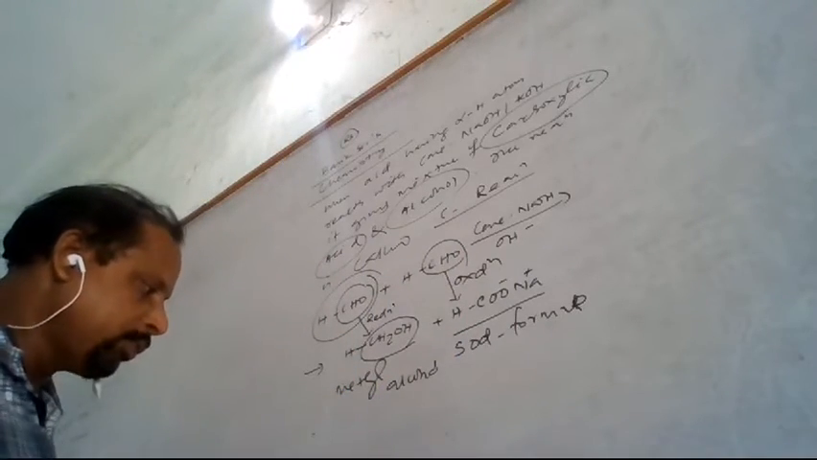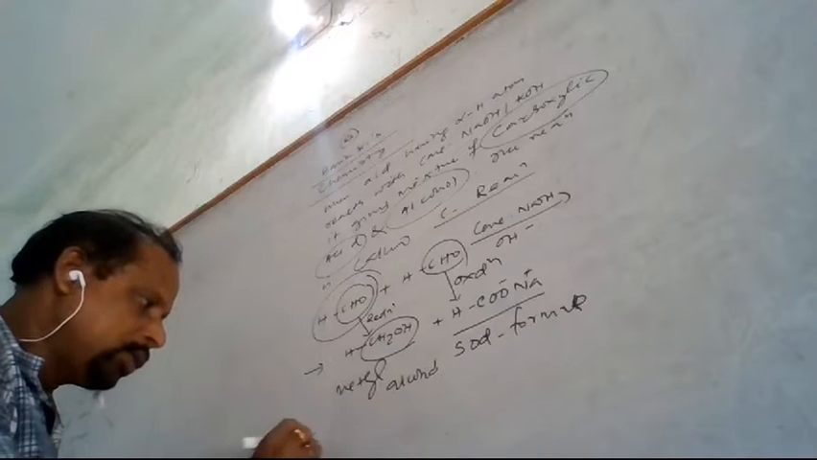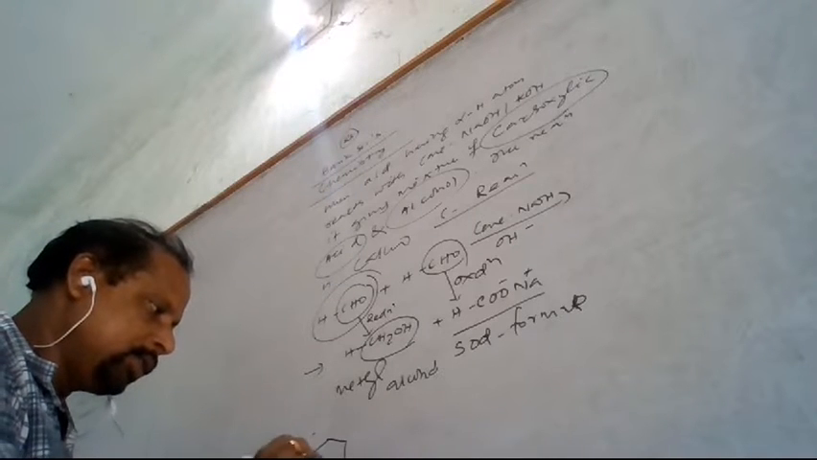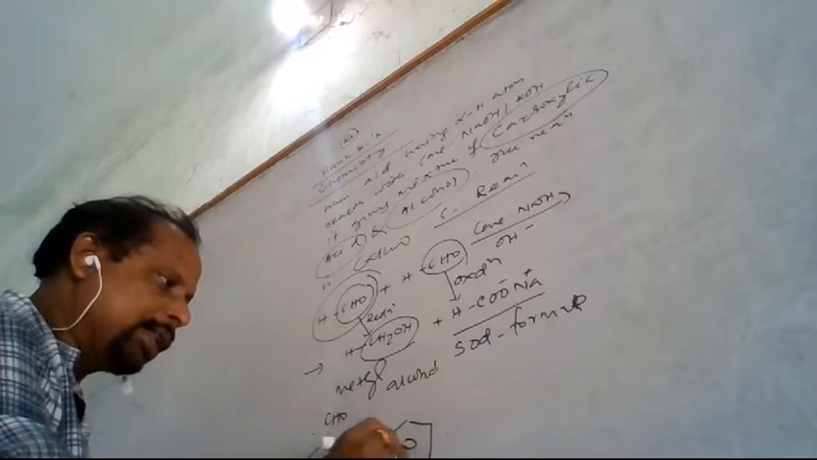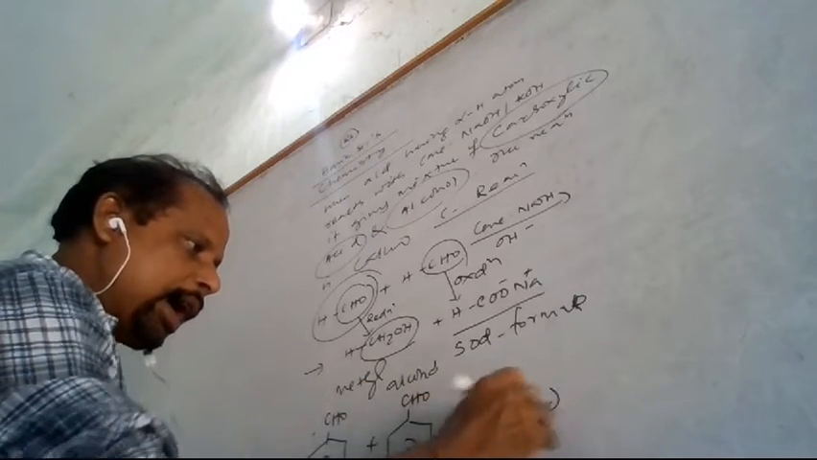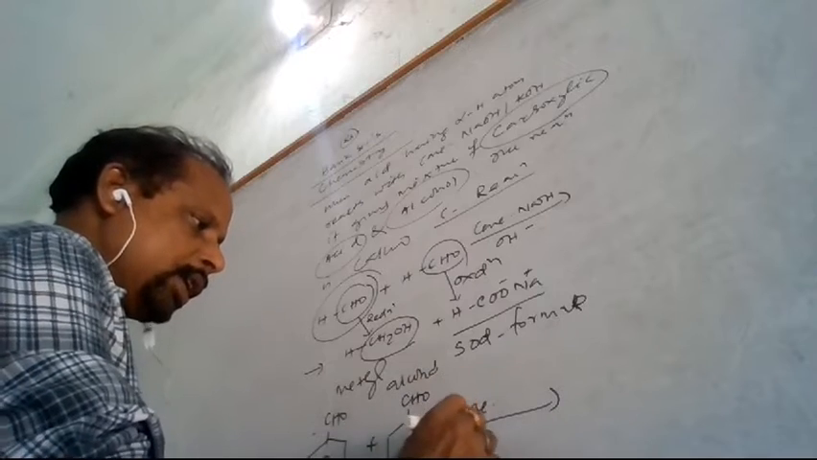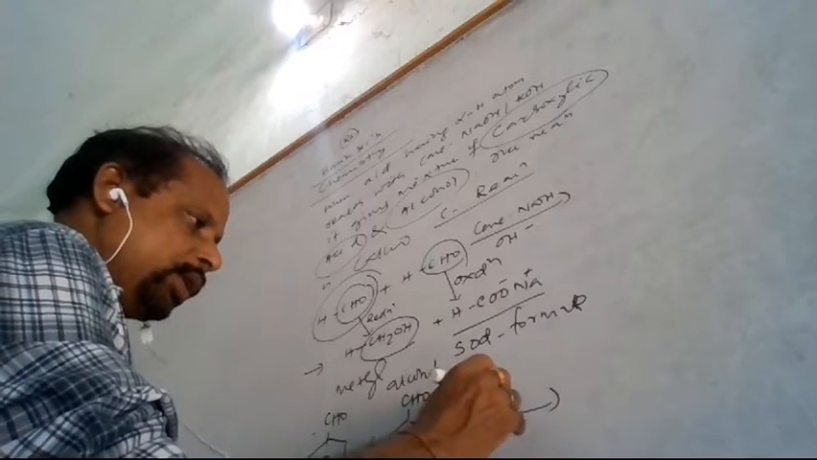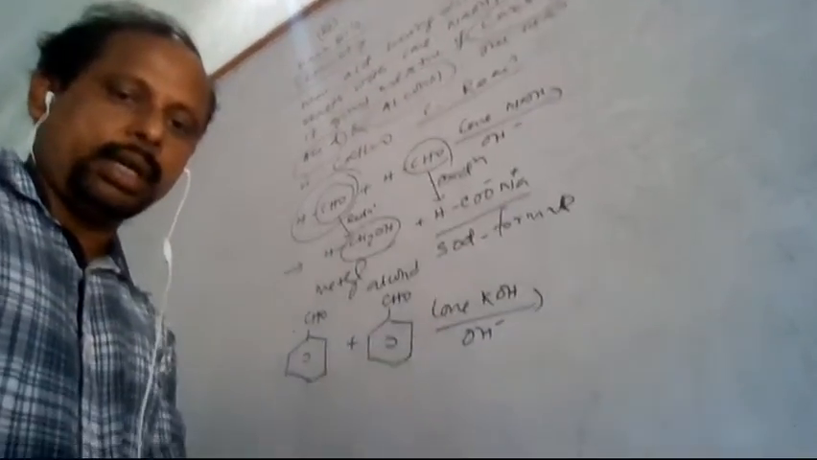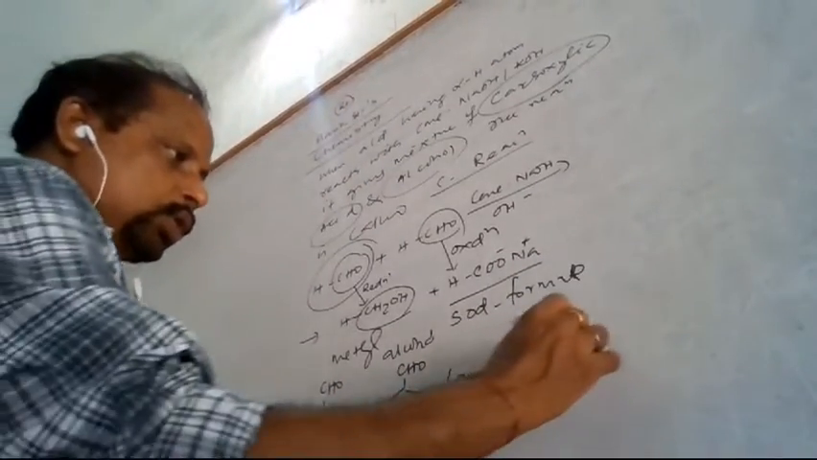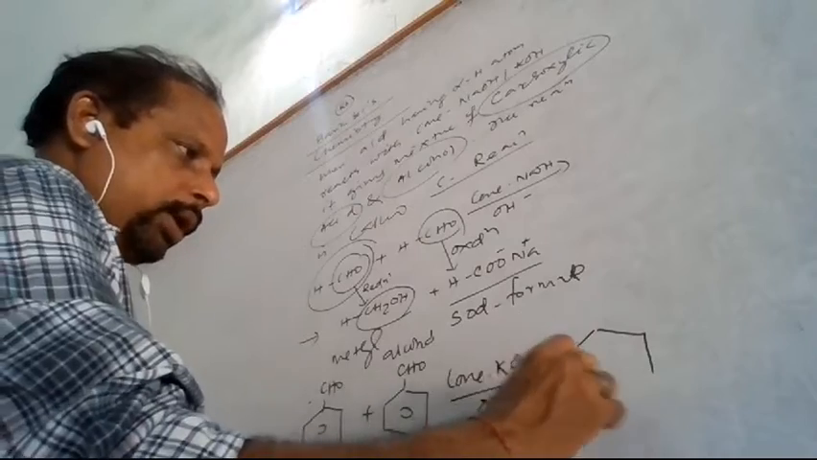Now you see benzaldehyde. This is one molecule of benzaldehyde. This is another molecule of benzaldehyde, and it is the concentrated alkali. Here I am using KOH so that you can understand better. So this is the KOH. When it is used, it is converted to two molecules.